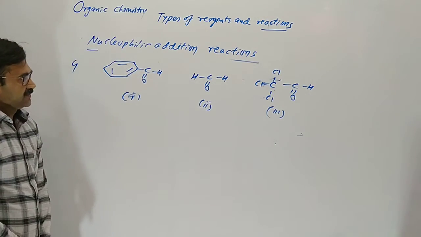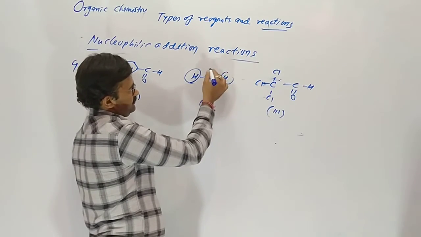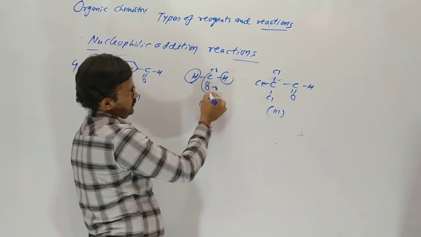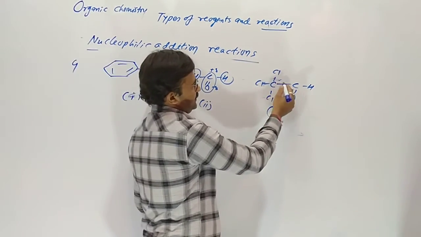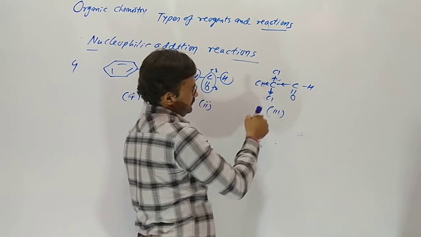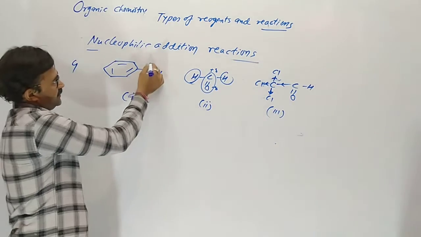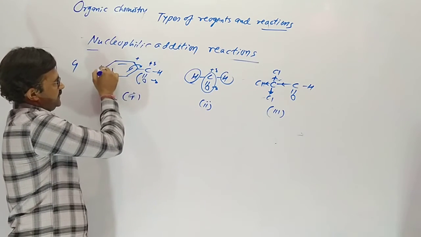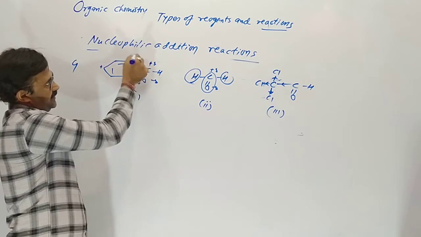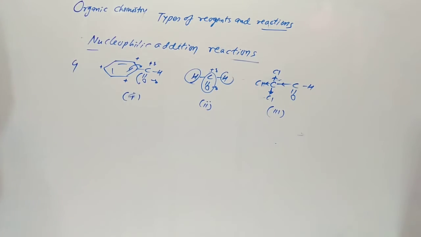Tell me. Here both sides have hydrogen, so this carbocation is more positively charged. Here is a withdrawer. Here is the resonating structure. These two moving here, the positive charge is delocalized to the 4 position. So due to resonance, it is highly stable. So tell me 1, 2 and 3, which one is more reactive?